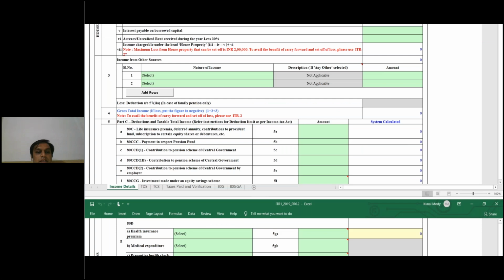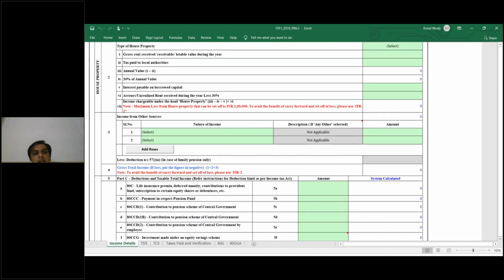Okay. And here the deduction under section 57(iia), you have to put in case of family pension only. Gross total income you would receive. And this is part C, deductions, which has been already covered.